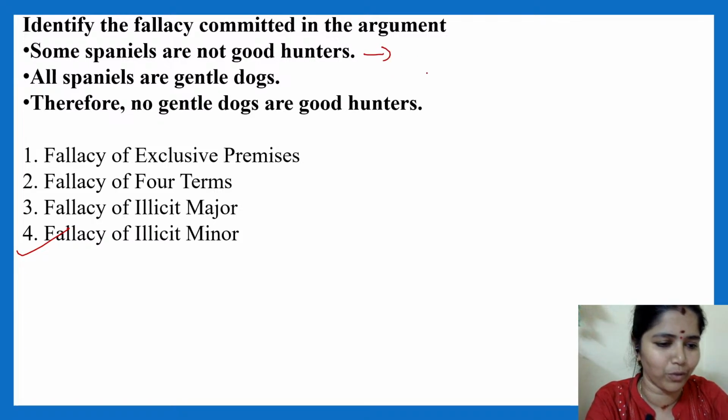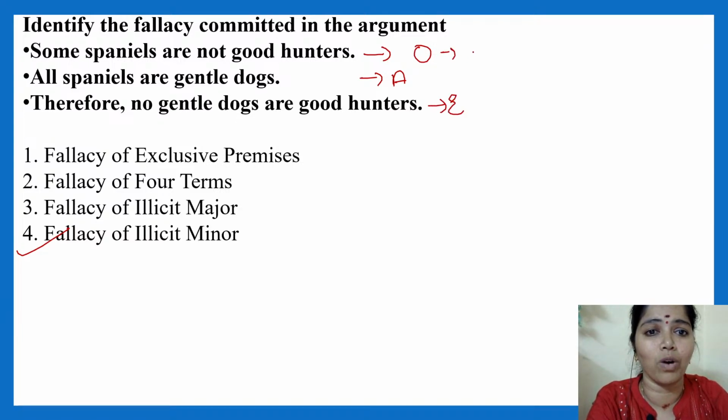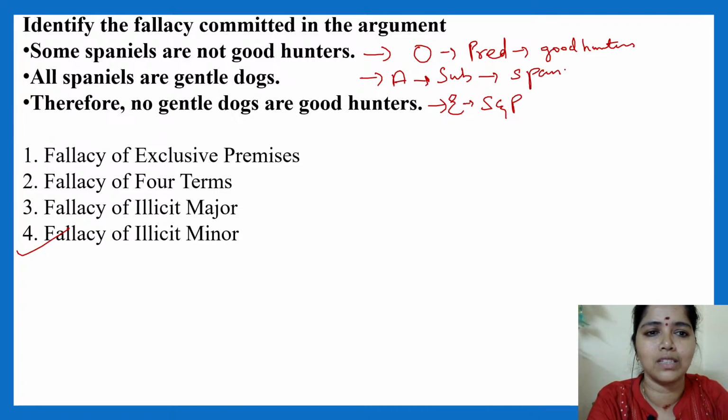Many of you have started doing. This is O type. This is A type. This is E type. Here what? Predicate. Here, subject and predicate. Good hunters is your predicate, and the subject is spaniels.